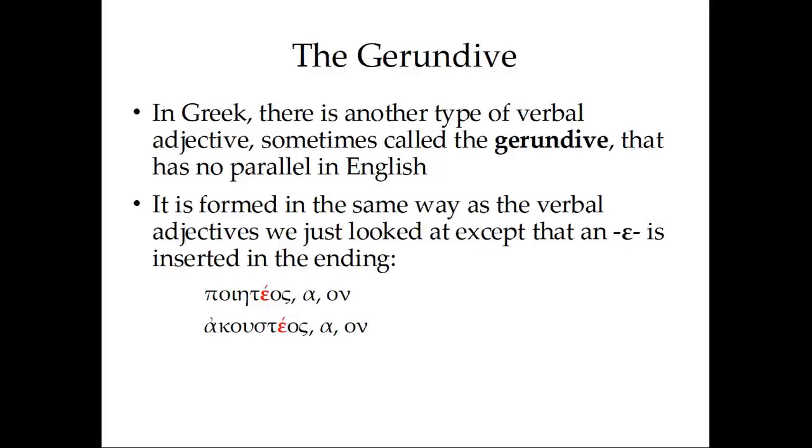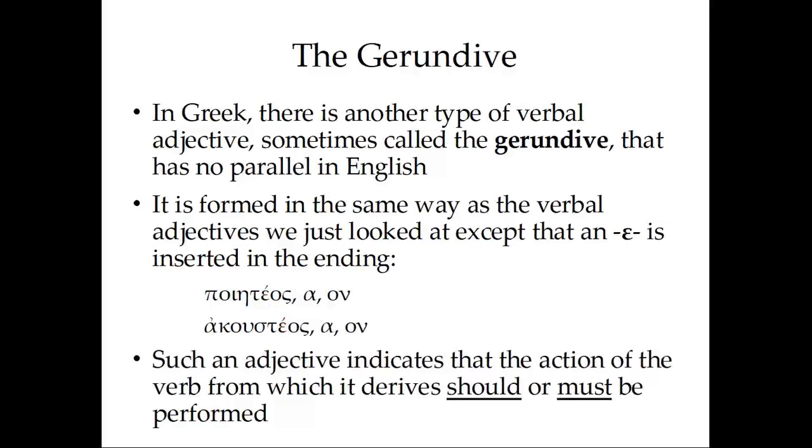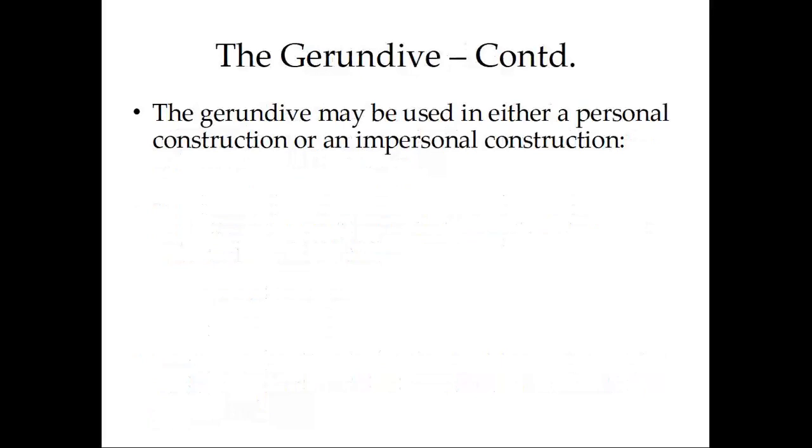Poieteos, poietea, poieteon, etc. Such an adjective indicates that the action of the verb from which it derives, like poieo, I make or do, and akouo, I hear or listen, that action should or must be performed. So if we're describing something as poieteos, it has to be done or made. If we're describing something as akousteon, for instance, it has to be or should be heard. The gerundive may be used in either a personal construction or an impersonal construction.